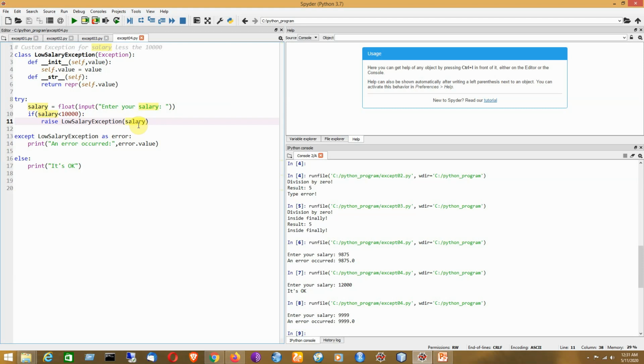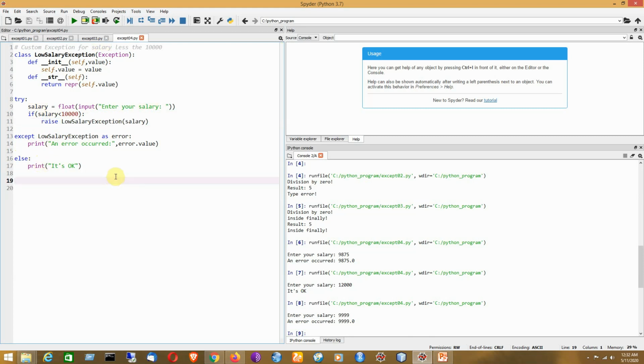Clear? And we can also have an else clause, that means there might be certain code which is not related with the exception. It defines a block of code to be executed if no exception is raised. For example here, if the value is less than 10,000, that kind of exception will be generated explicitly. But if the value is greater than or equal to 10,000, the else part code will get executed. So that is the idea of using the else clause.